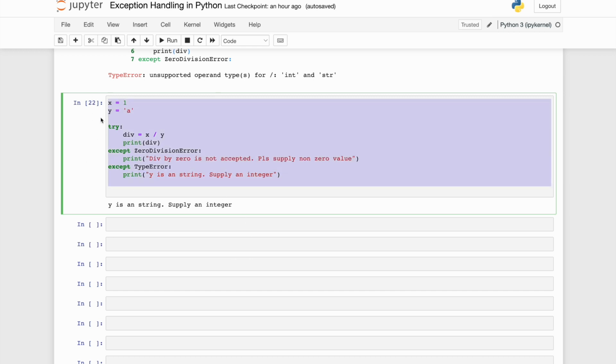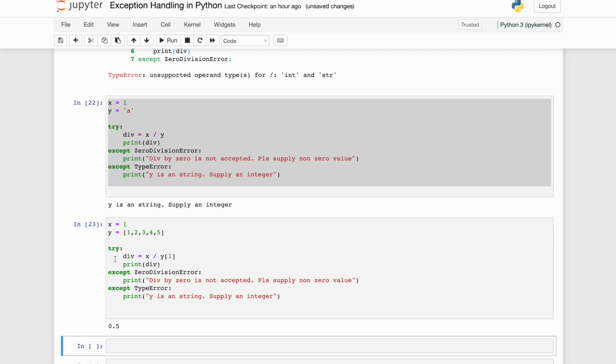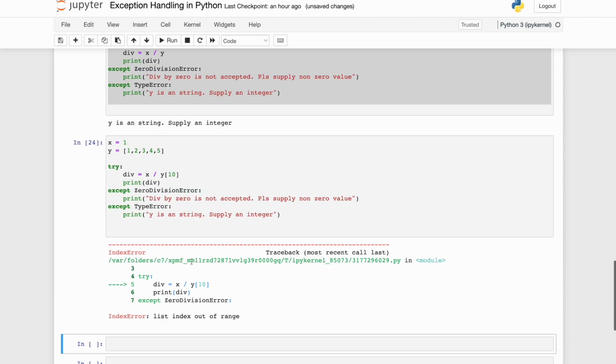Let me just copy this, paste it over here, and instead of y being a number, I will supply y as a list. I made y a list, and I'm dividing y by 1. The elements are 2, 0, 1. So y by 1, let's see what it has to print. It is dividing 1 by 2, which is 0.5. Perfectly, no problem. Let me see what happens when I do 10. Now 10 is out of index, right? It is not present over here. Now it will throw me an index error.